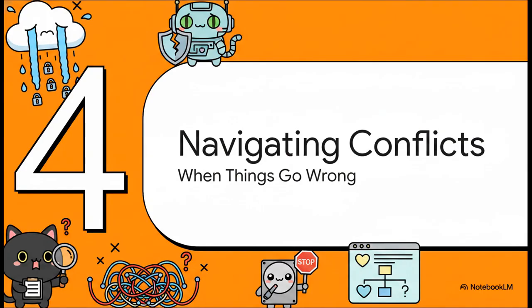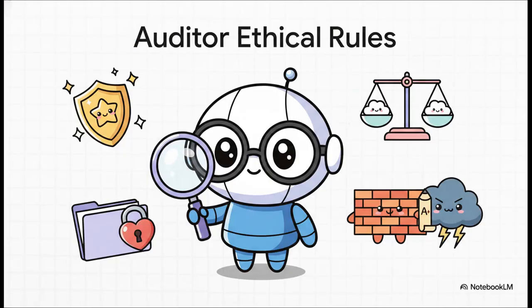Section 4. Navigating ethical conflicts when things go wrong. Because let's face it, in the real world, things do go wrong. Data breaches happen and massive ethical dilemmas pop up. The true test of any system is how an organization responds under pressure. The ISO standard lays out these very strict ethical guidelines for lead auditors who manage these conflicts.